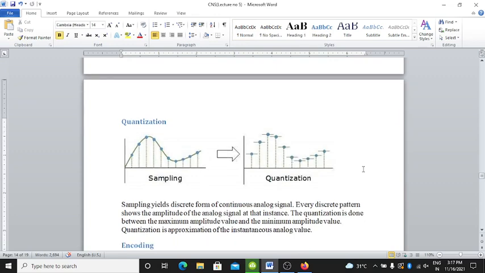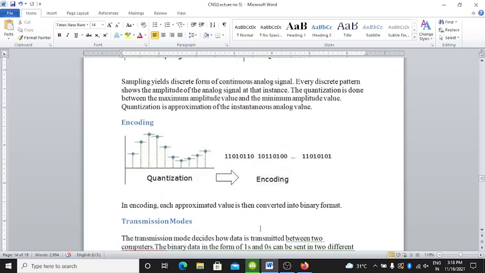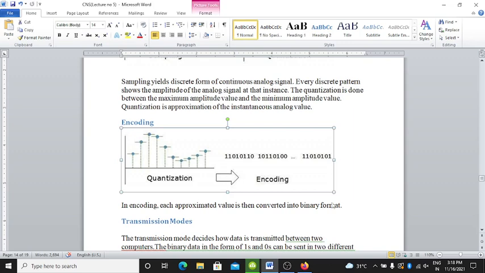This is the diagram for quantization. Sampling yields a discrete form of the continuous analog signal. Every discrete sample shows the amplitude of the analog signal at that instance. The quantization is done between the maximum amplitude value and the minimum amplitude value. Quantization is the approximation of the instantaneous analog value. See here, encoding is there.